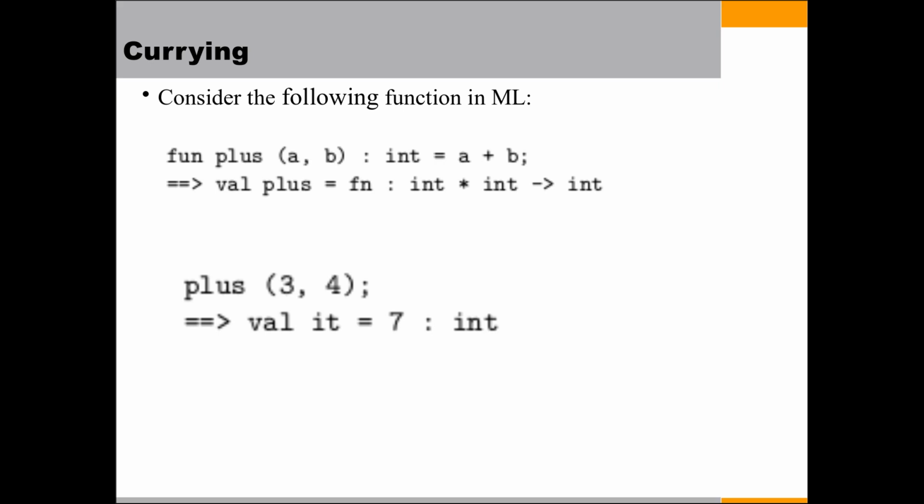The second line, val plus, is printed by the ML interpreter and indicates the inferred type of plus: it takes two int arguments and produces another int. That is, plus is a function that takes two arguments and returns an int. This is actually printed by the ML interpreter.